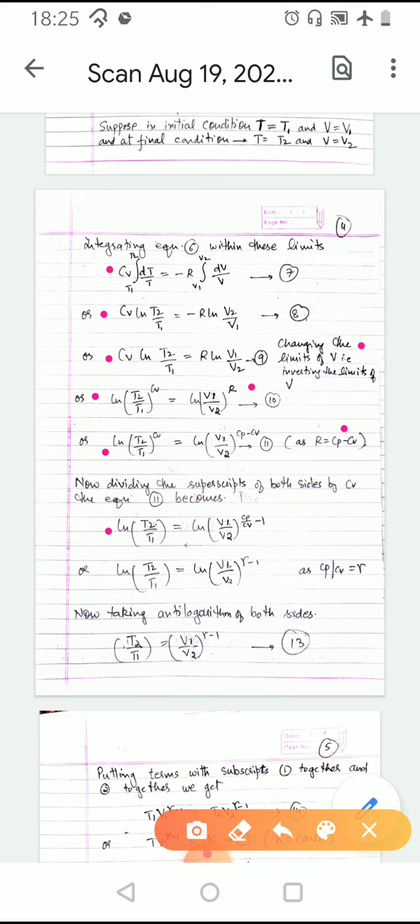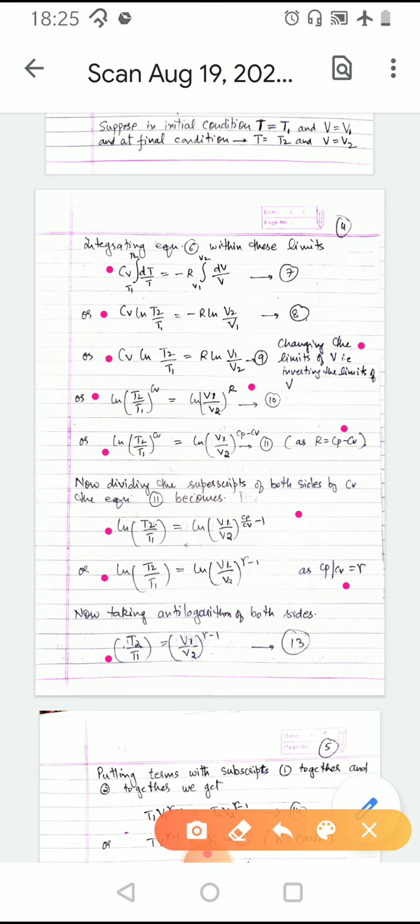So substituting the value of Cp upon Cv in this equation, the expression becomes ln(T2/T1) is equal to ln(V1/V2) raised to gamma minus 1. Now taking anti-logarithm of both the sides, the equation becomes T2/T1 is equal to (V1/V2) raised to gamma minus 1.